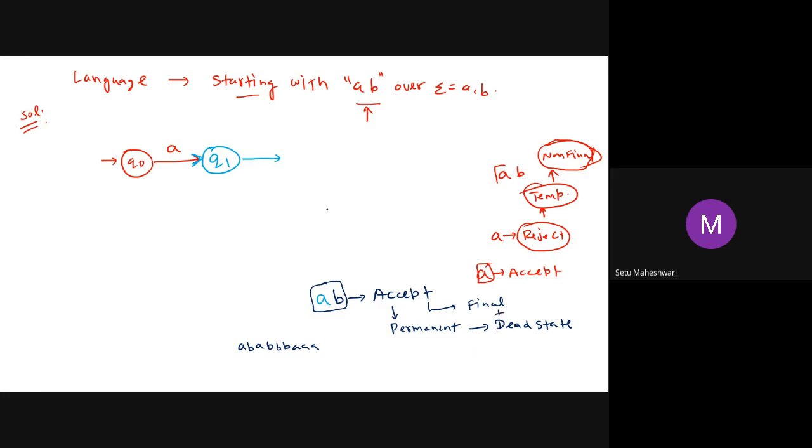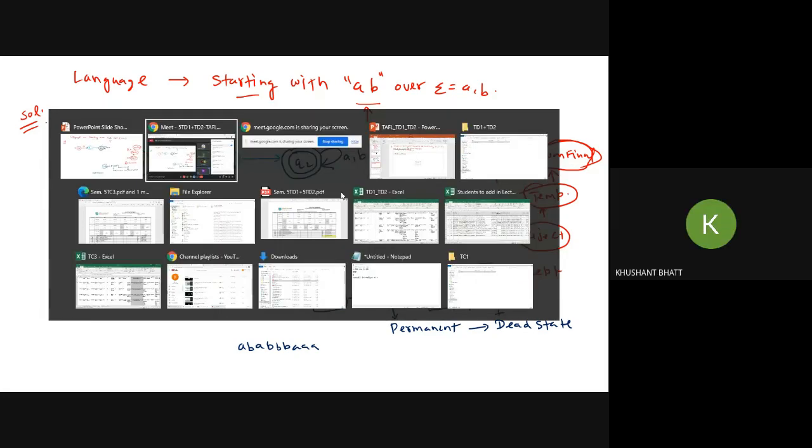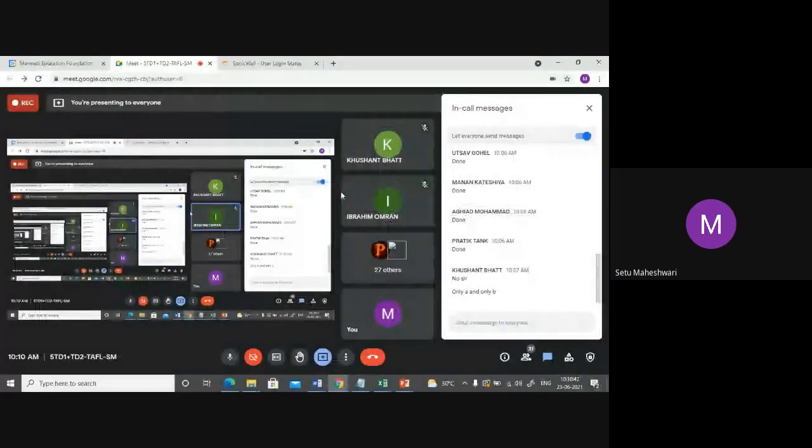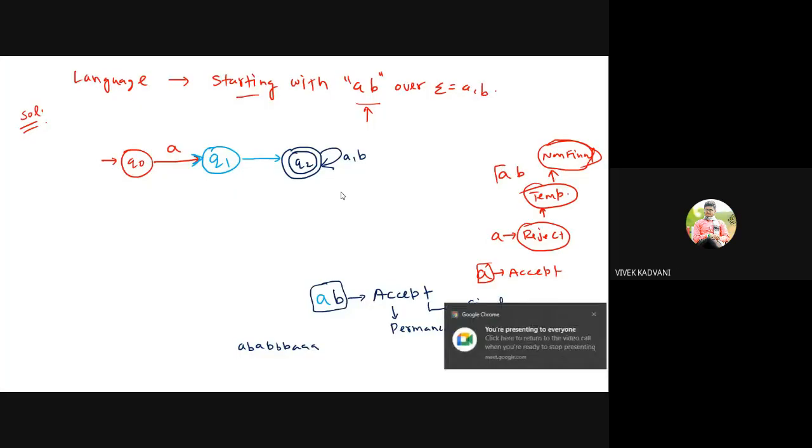So I make Q2, which is a double-circled final state, self-looped with A, B. Is this much clear to everyone? Yes, sir. Fine, perfect. The symbol I place on the transition here is B.